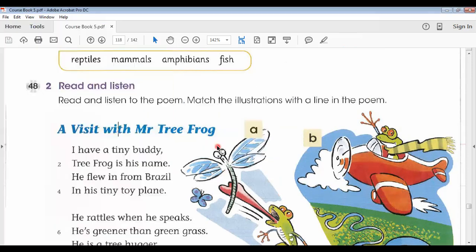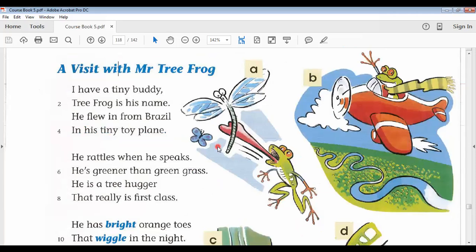Track 48. A Visit with Mr. Tree Frog by Kathy Payson. I have a tiny buddy. Tree Frog is his name. He flew in from Brazil in his tiny toy plane. He rattles when he speaks. He's greener than green grass.